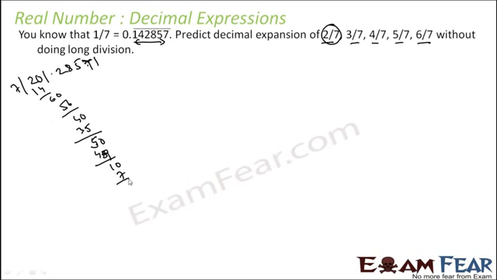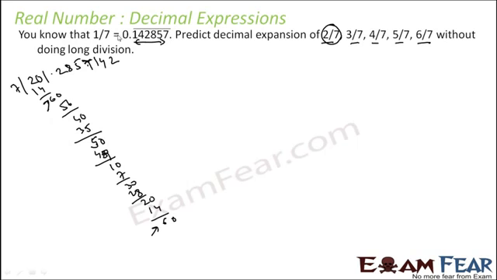And 7 into 1 is 7. 30. 7 into 4 is 28. And 20. And then again 7 into 2 is 14, 6. Again the same chain starts, right? So one way is to do it this way. But the question has asked not to use this.